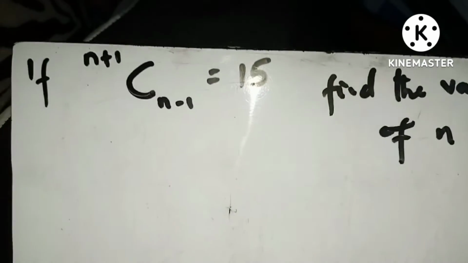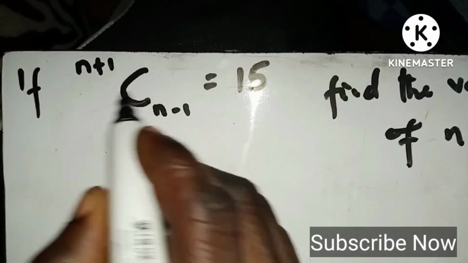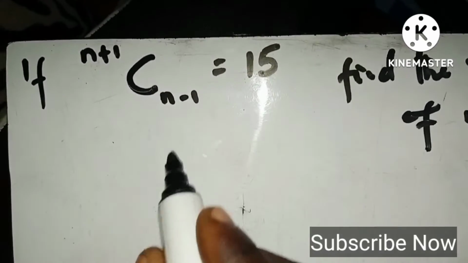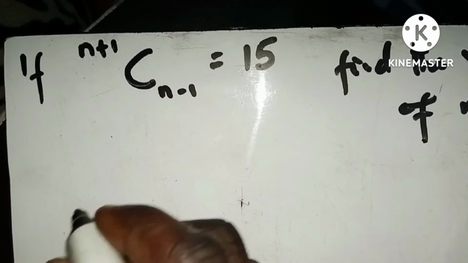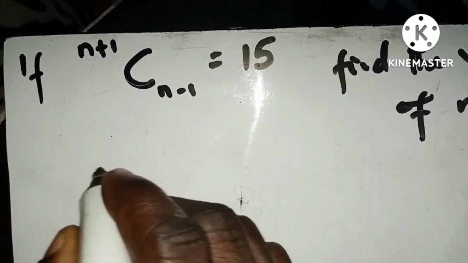Now, the key word here is that if you say something combination another item, what it means is that this is the definition, or this is exactly what it means.